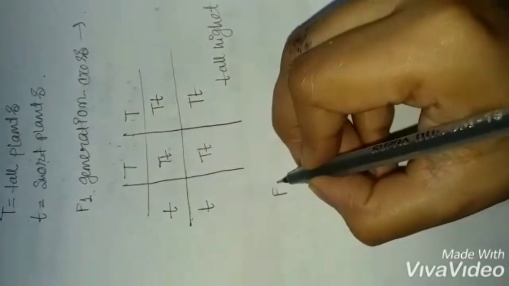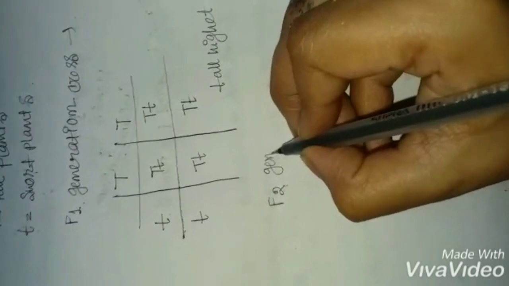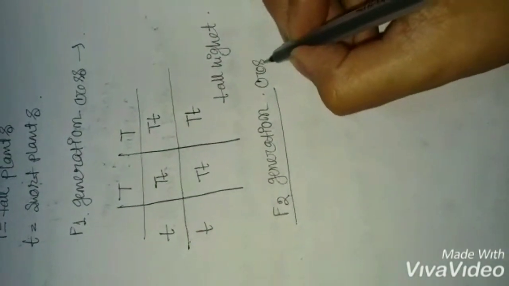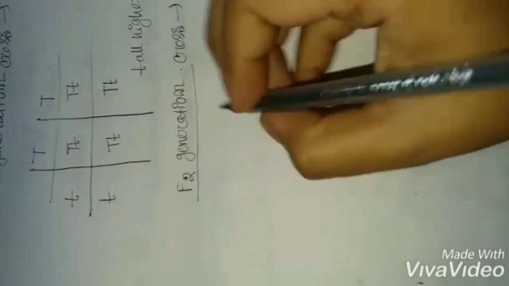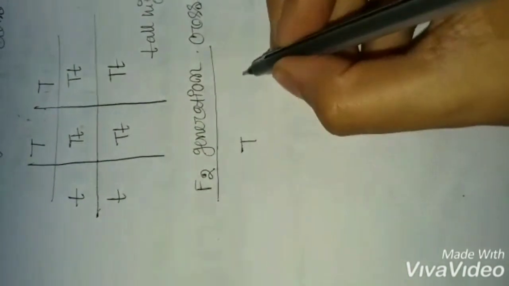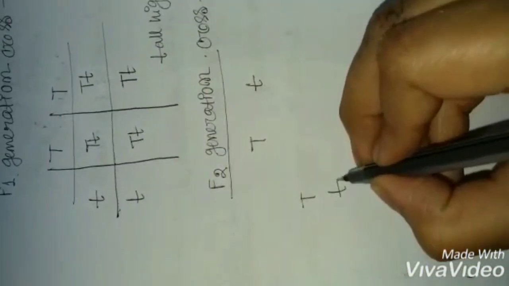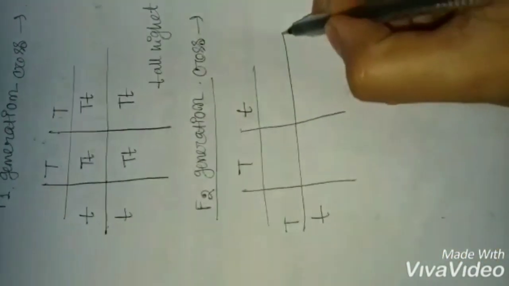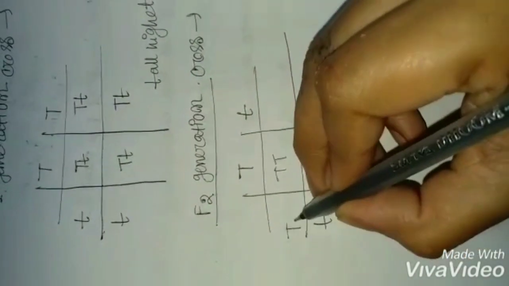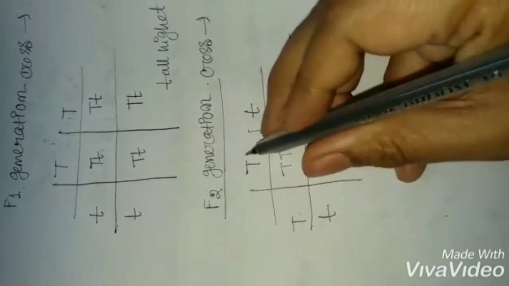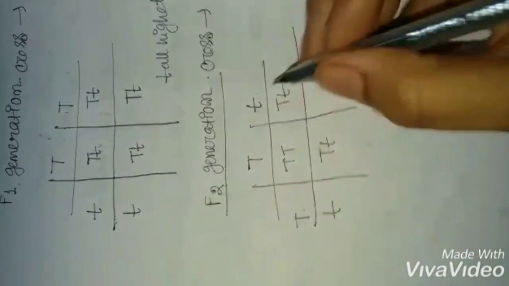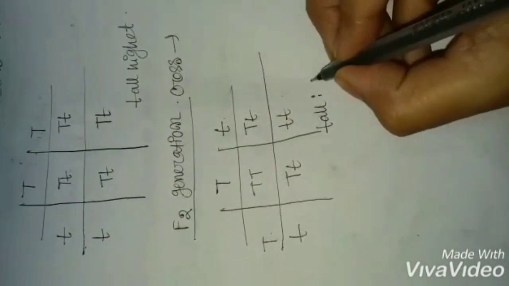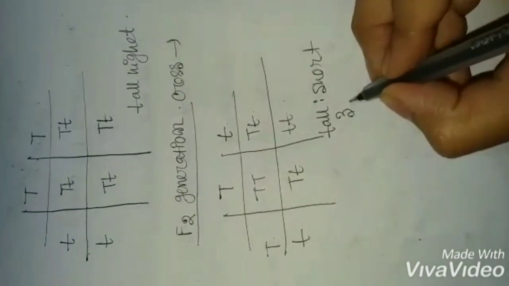So, now we are crossing for F2 generation plants. Whenever there is an F2 generation cross, the cross will be between the offsprings. Capital T, small t, capital T and small t. So, what will be the offsprings? Capital T, capital T, capital T, small t, capital T, small t and small t, small t. So, the ratio of tall to short height plants is 3:1.